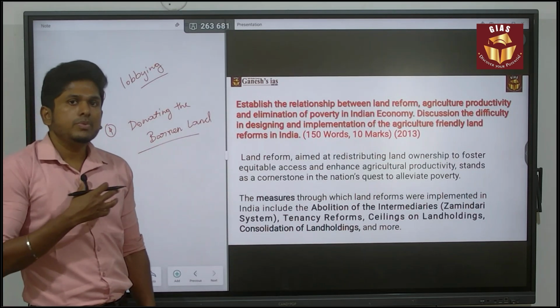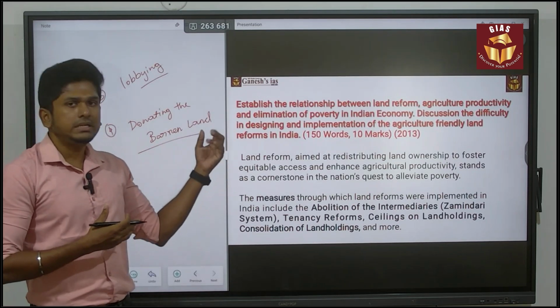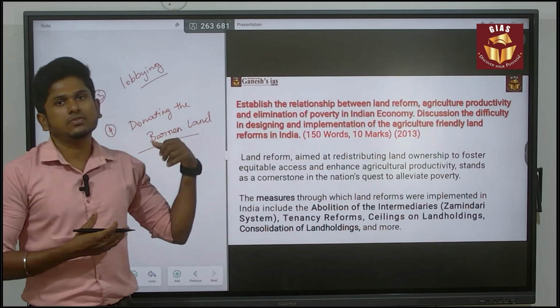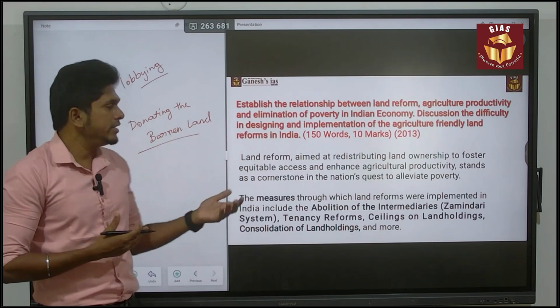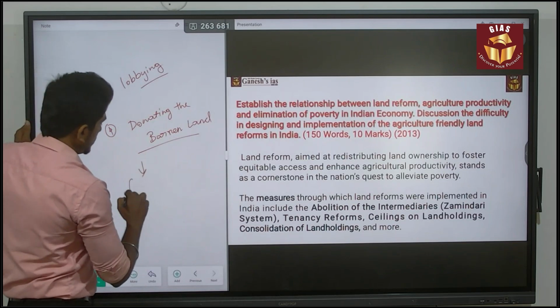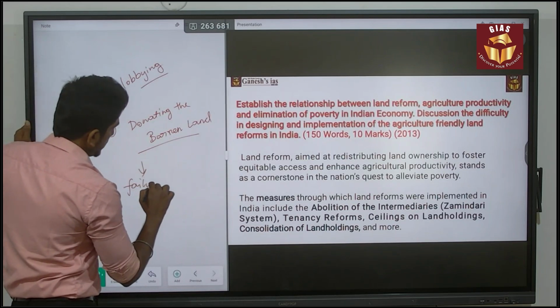So these are the major concerns about the designing and implementation of the land reform law in India. These are the things that lead to the failure of the land reform.